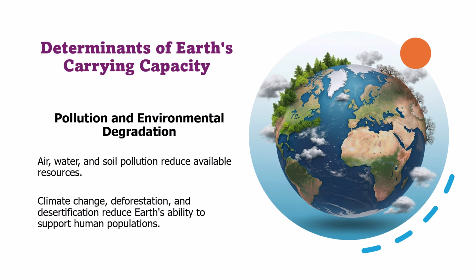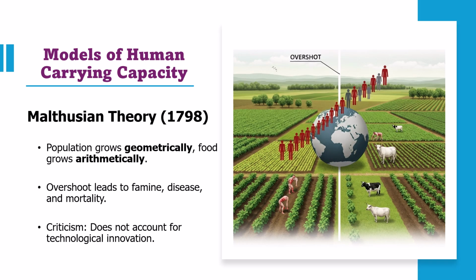These impacts not only threaten food and water supplies but also disrupt biodiversity and ecosystem services. Protecting the environment and reducing pollution are therefore essential to ensure that Earth can sustainably support human life for generations to come. Now, let us recap the earlier videos in which we discussed various theories of population growth,